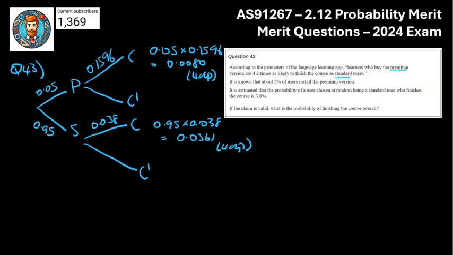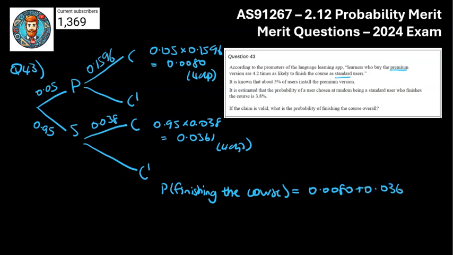Just to find the overall probability, we just got to add together these two things here. So the probability of finishing the course, so I'm just going to write it up fully, finishing the course is going to be equal to 0.0080 plus 0.0361, and that there combines to 0.0441.